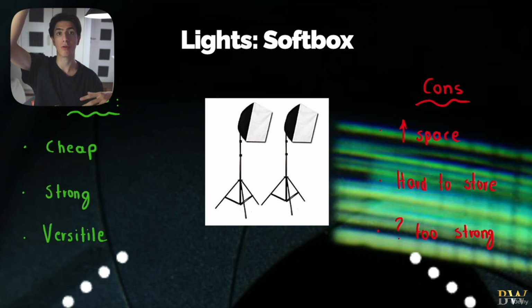You can light your subject from top to bottom. You can light your subject at a 45-degree angle, just like I have right here. You can use them as background lights. They're extremely versatile. What are some cons of those softbox lights?